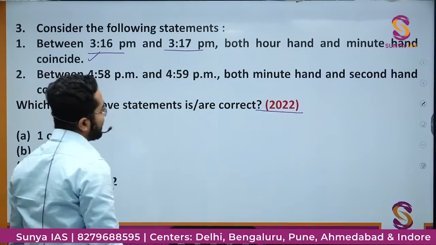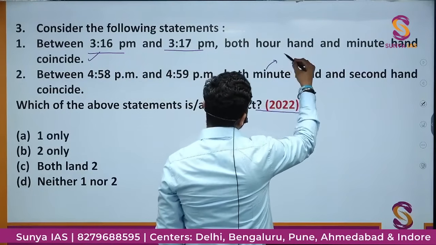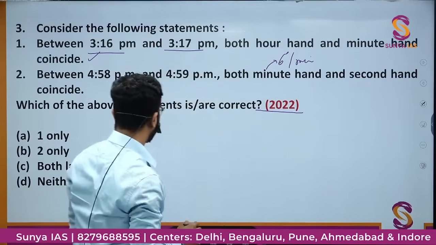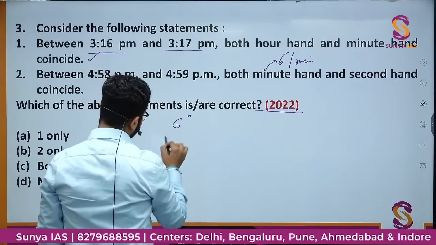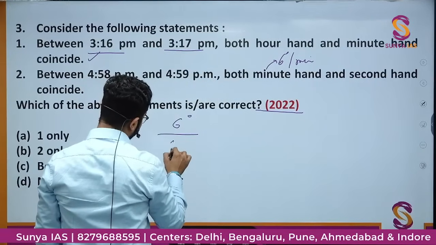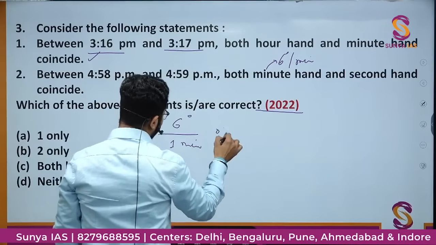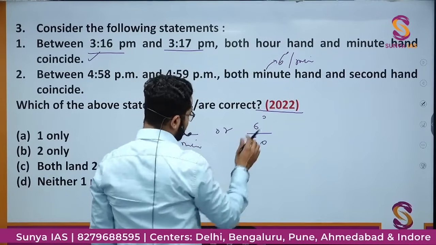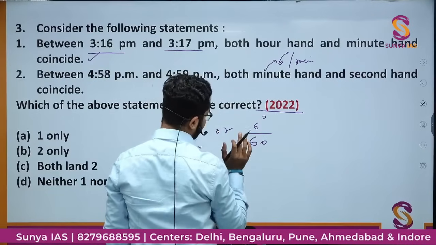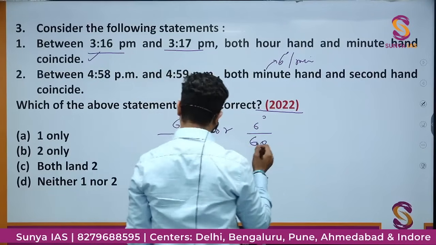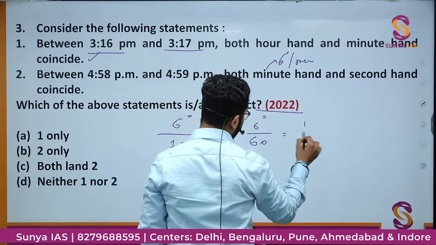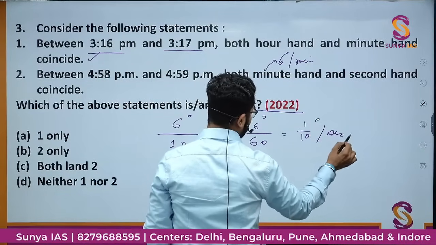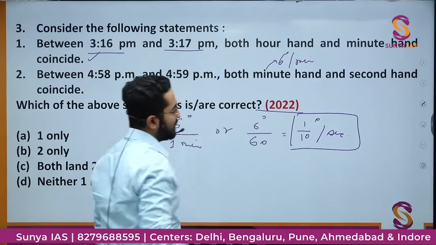Minute hand की speed है 6 degree per minute. That means 6 degree per 1 minute, or 6 degree per 60 seconds, right? Or 1 by 10 degree per second. This is the speed of minute hand in terms of second.